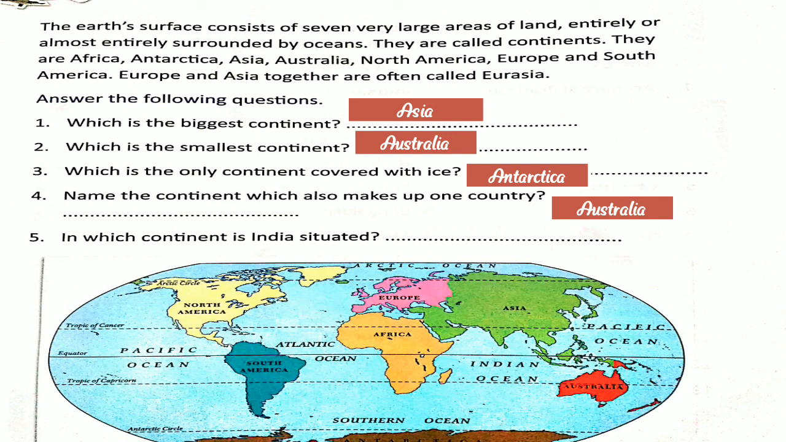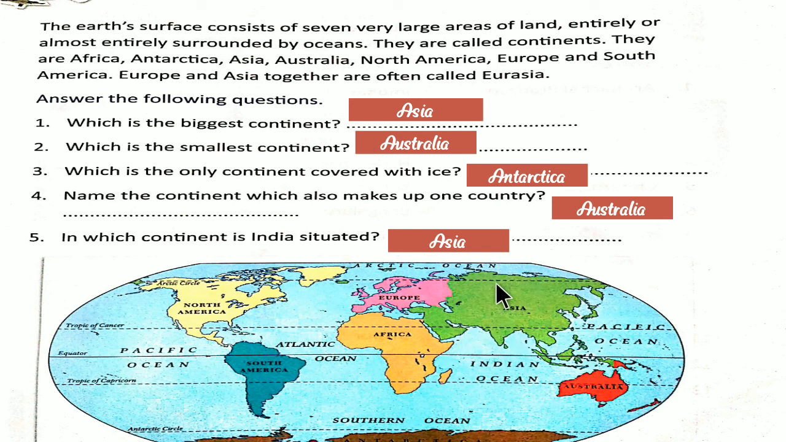Now next and last, number 5. In which continent is India situated? Yes, it is Asia. We all live in Asia and our India is in Asia. Children, here we can see a photograph of some continents and there is Asia. In Asia, here we live, here we live in India.